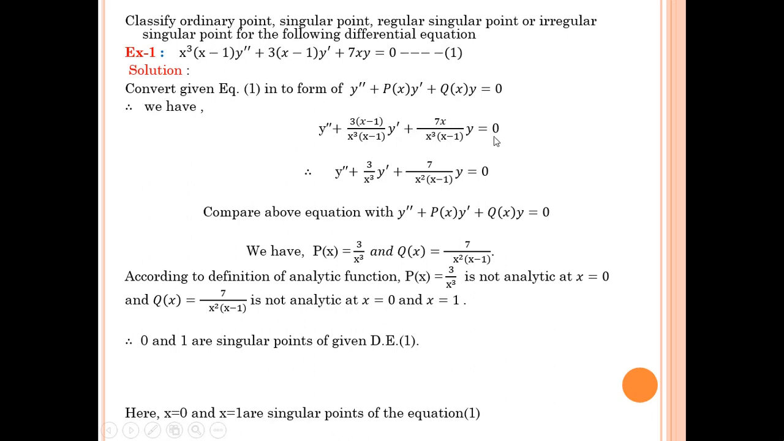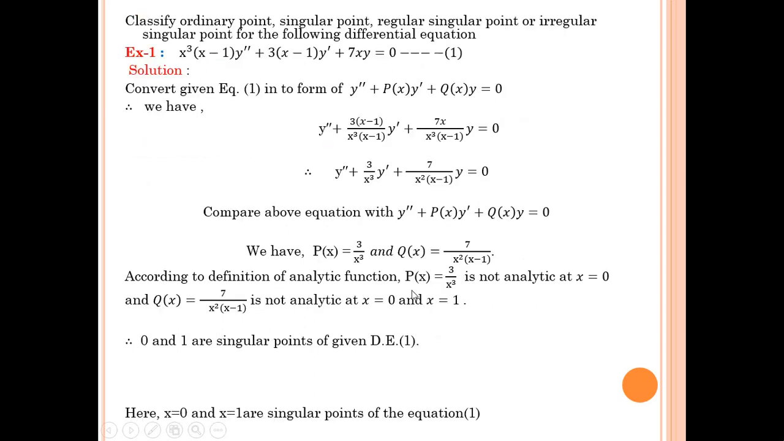Here we divide it by the coefficient of y double dash. Now by simplification, y double dash as it is, x minus 1 cancels out, so 3 upon x cube y dash plus, here x will cancel out, so 7 upon x square into (x minus 1) y equal to 0. So we got the standard form. Now compare the above equation with the standard form, y double dash as it is, we get p of x is equal to 3 upon x cube and q of x is equal to 7 upon x square into (x minus 1).